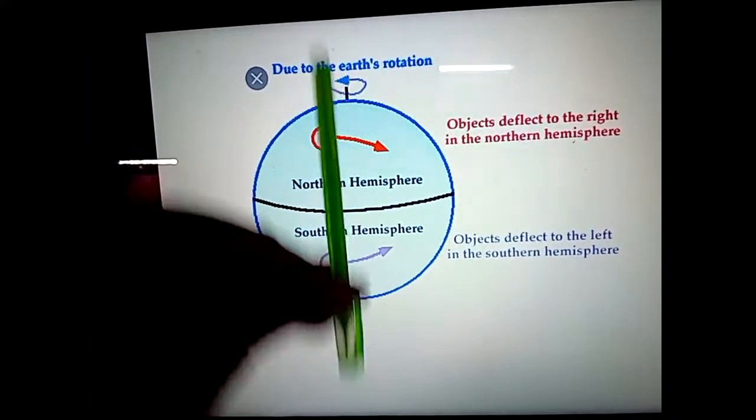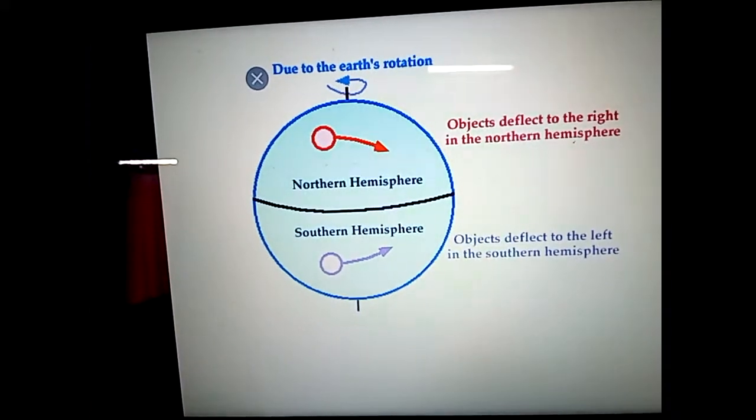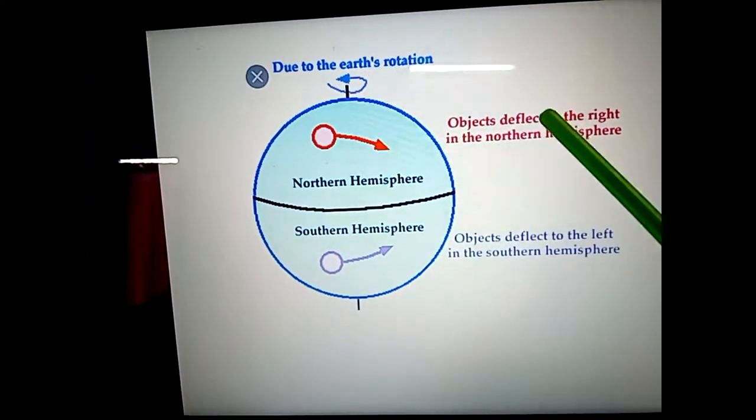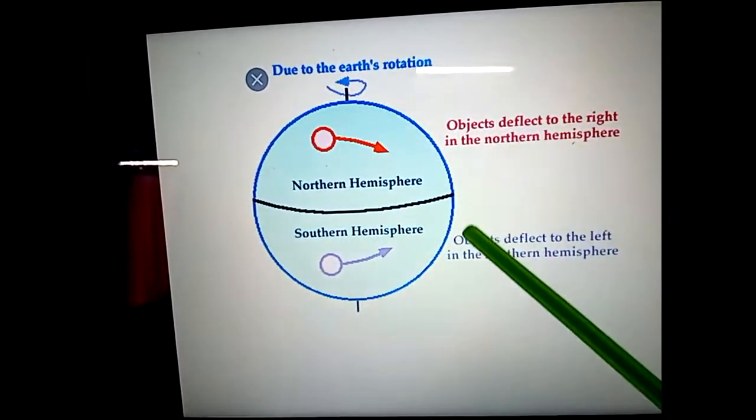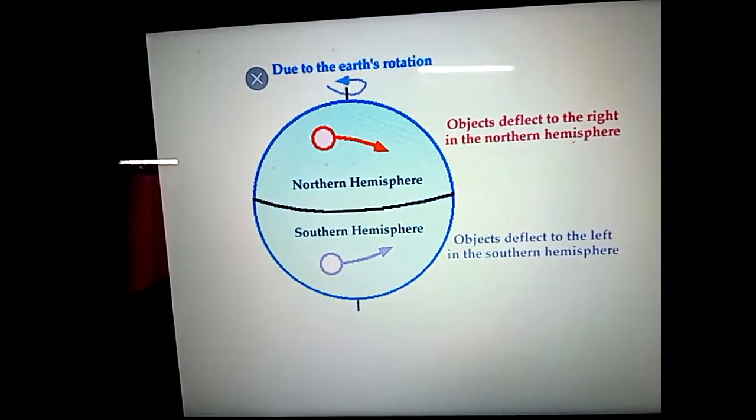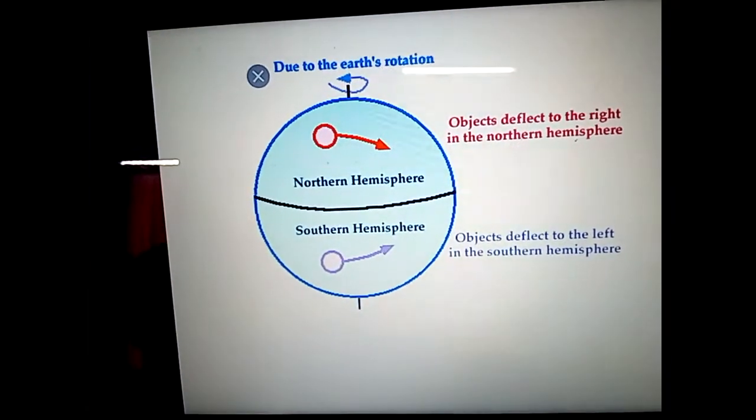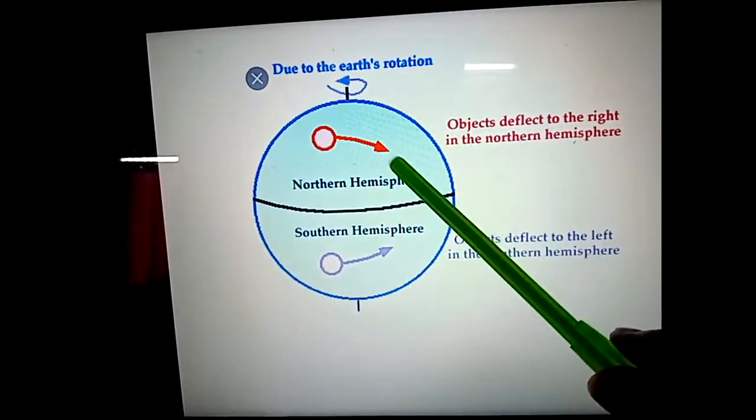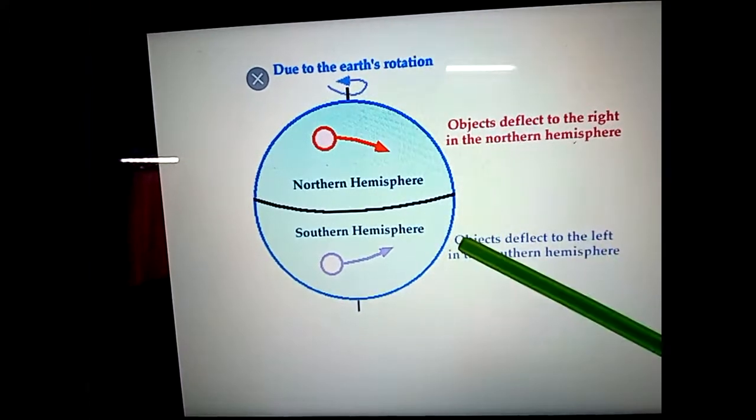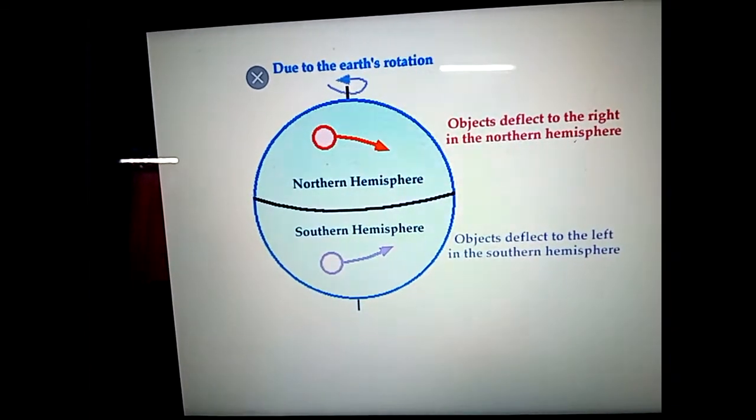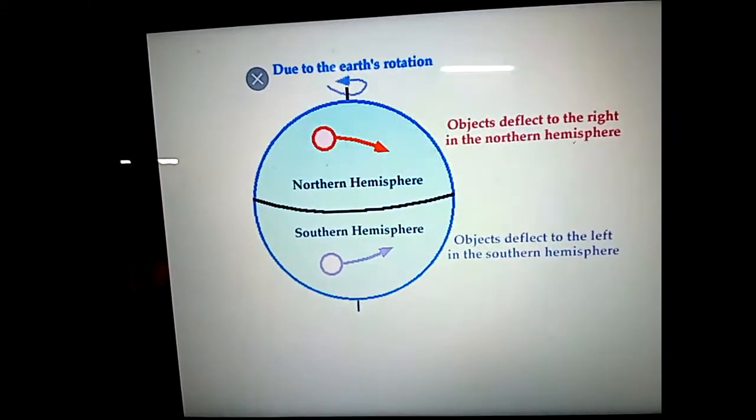Okay, it always deflects. Now, as you can see, here it is mentioned that objects, meaning wind, deflect to the right in the northern hemisphere. Objects deflect to the left in the southern hemisphere due to only Coriolis force. Now, of course, one question will come: why are there two different directions in two different hemispheres?